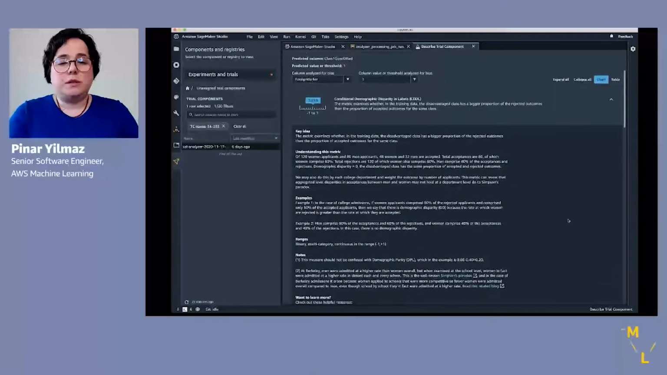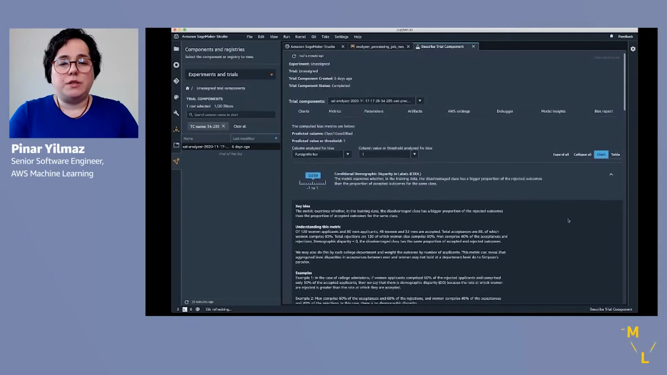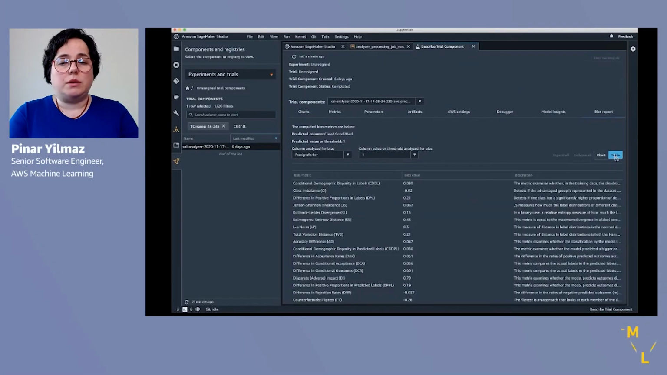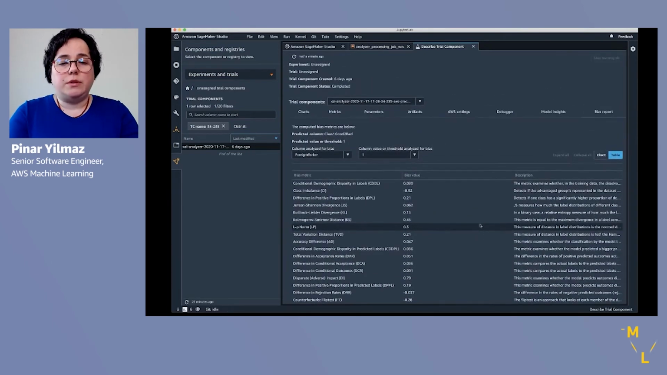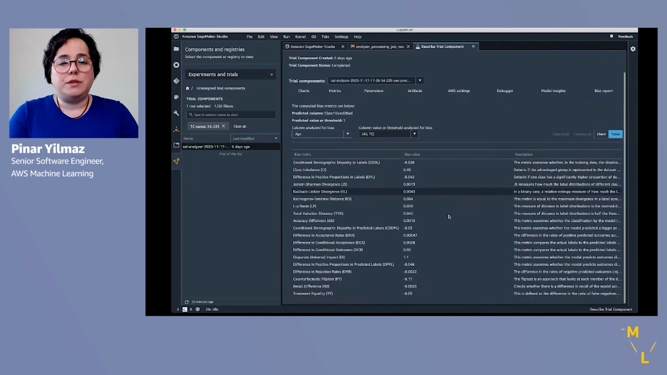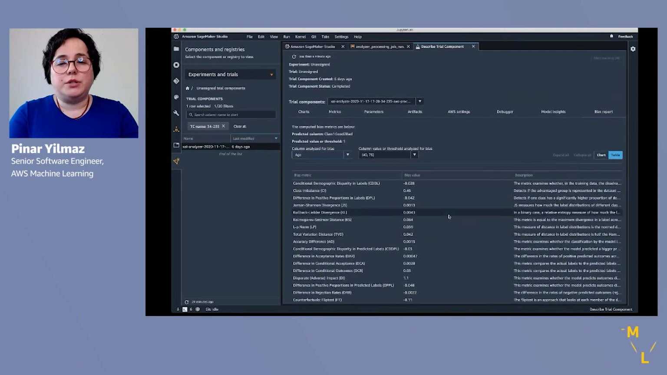So these metrics all have different ranges, and they explore the dataset and model from different aspects. One rule of thumb to use is the closer the value of the metric is to 0, the lesser the amount of bias detected by that metric. The metrics do have different ranges, so I encourage you to explore and understand the metrics in more detail, and you can find that information in the drop-down menus.